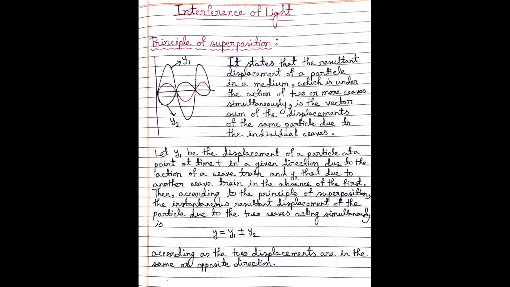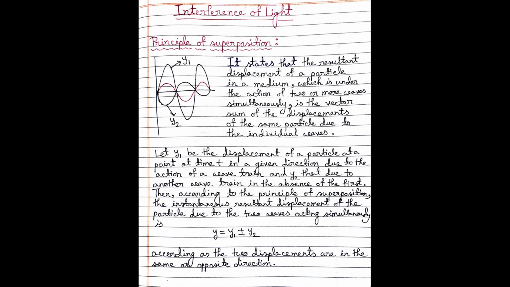That means if y1 is the displacement of a particle at a point at time t due to one wave and y2 is the displacement of the particle due to another wave at time t, and if the two waves come simultaneously, then the displacement of the particle under the action of the two waves will be y equal to y1 plus minus y2.